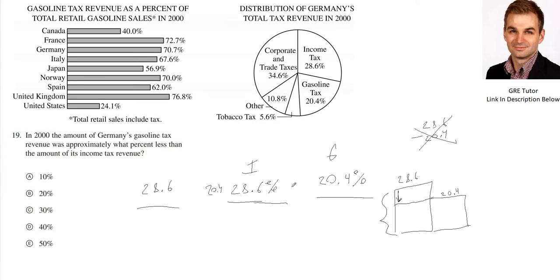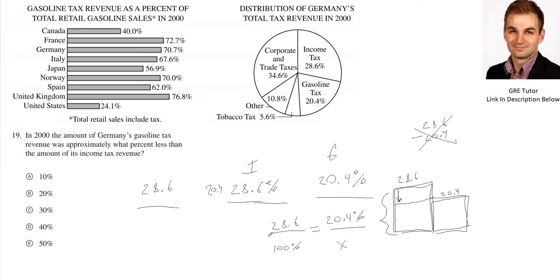So the way you do this is you set up a ratio. You say, okay, so let's say 28.6% is basically the whole pie. We're calling this 100%. Then what is 20.4%? That's going to tell us, if this is equivalent to the whole pie, how much is this? So we solve for that.